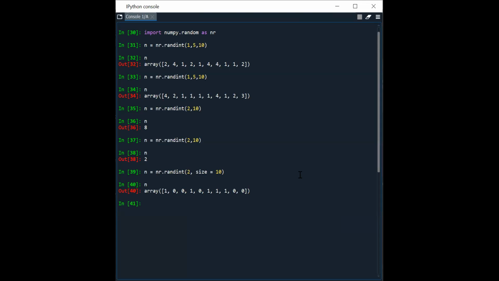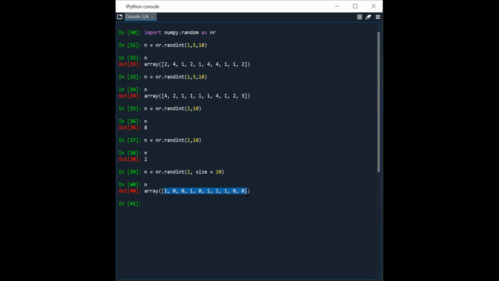And if you write 2 over there, it starts the random numbers from 0 up to 2. If you write 2 there, 2 is not included, isn't it? 2 is the higher end value by default. So it is taking all values between 0 and 2.